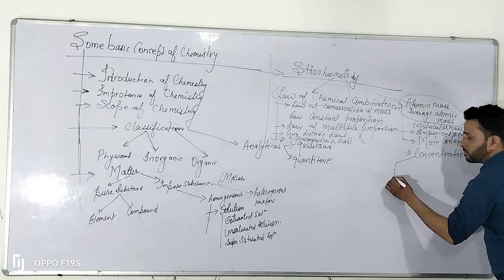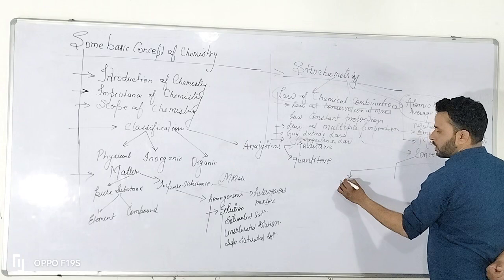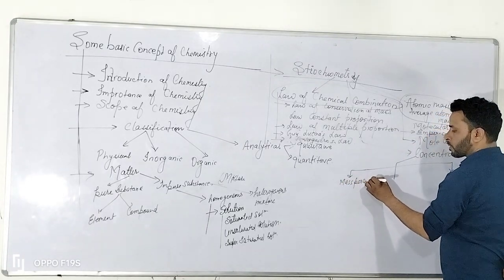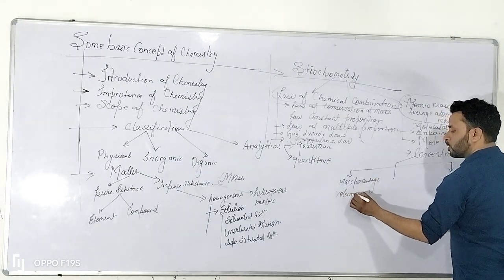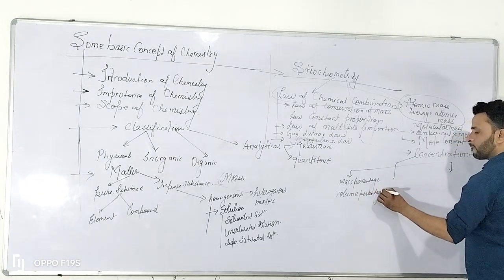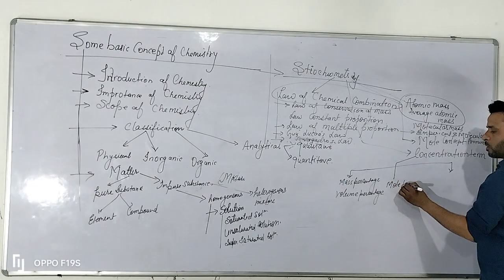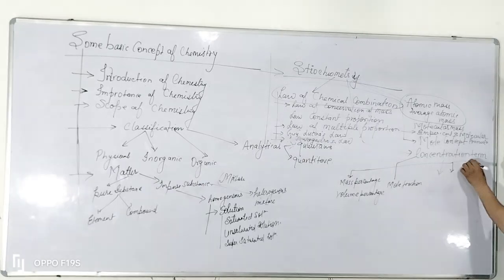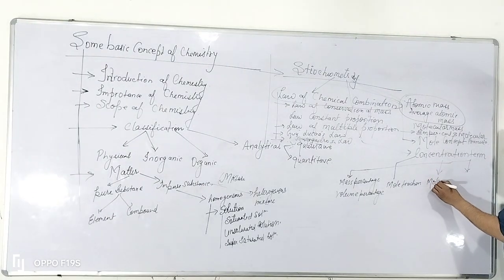And these concentration terms include the basic things, that is called mass percentage, volume percentage, then after mole fraction, after then molality.